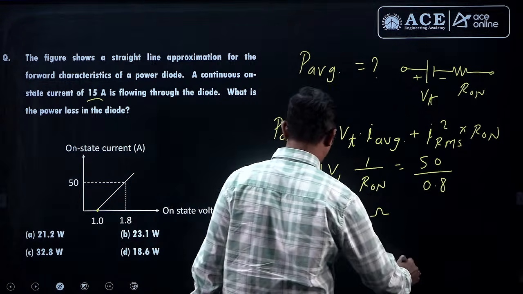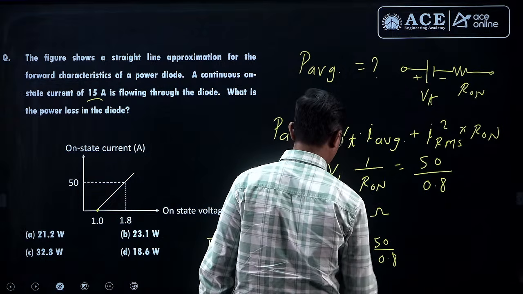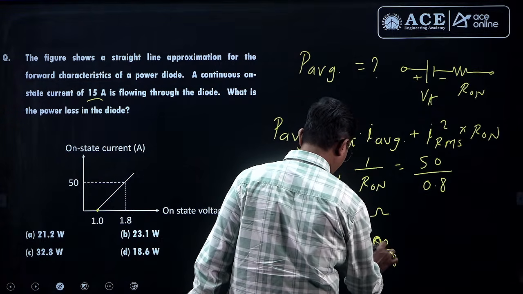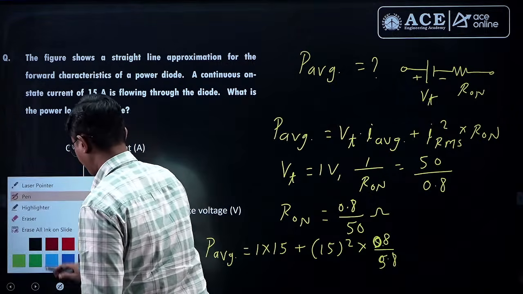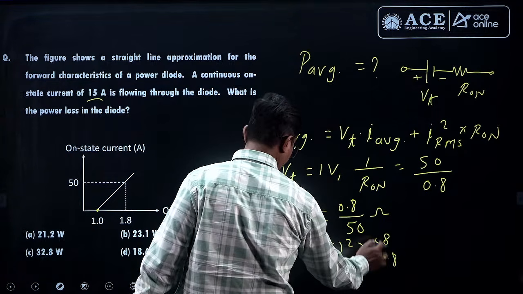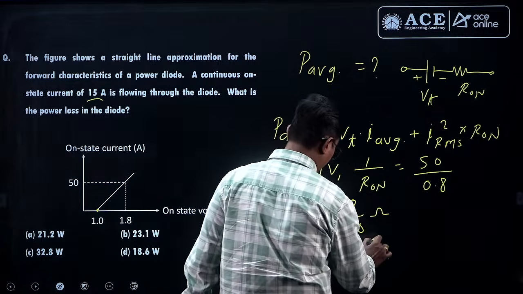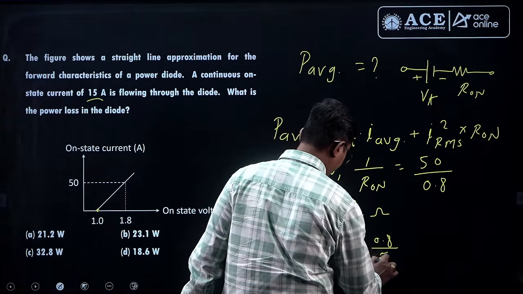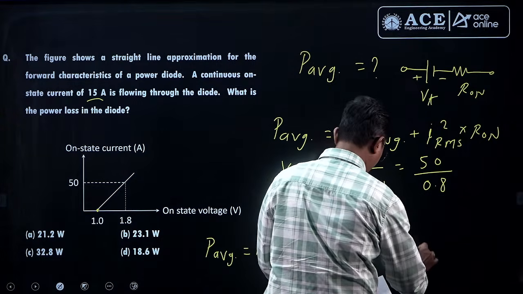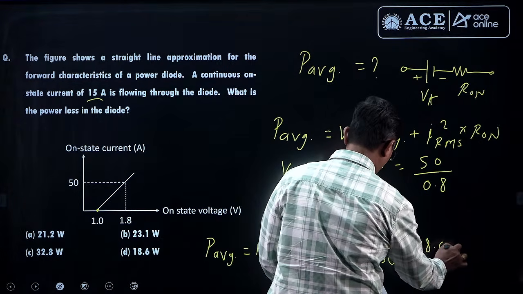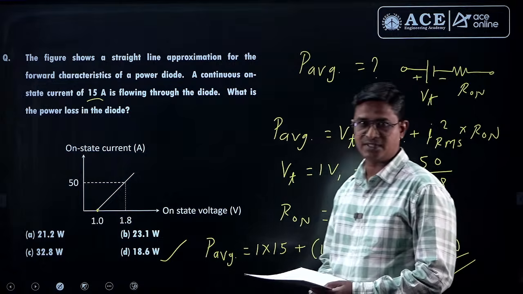So 15 square into R1, that is 50 upon 0.8. Sorry, 0.8 upon 50. Let's correct it. This is 0.8 upon 50. If we simplify this, we'll be getting it as 18.6 watts. So option D is the correct option for this question.